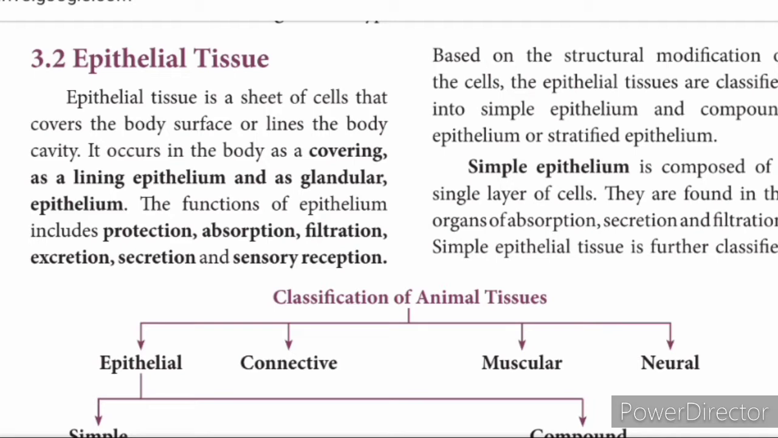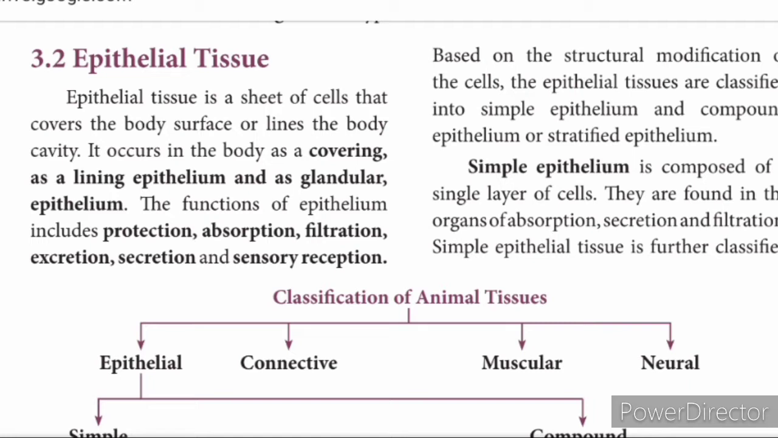Based on structural modification, the epithelial tissues are classified as simple epithelium and compound epithelium. Compound epithelial tissue can also be called stratified epithelium. Simple epithelium is composed of a single layer of cells, only one layer of cell, and they are found in the organs of absorption, where the food is getting absorbed. After digestion, it is absorbed in our intestine through villi.